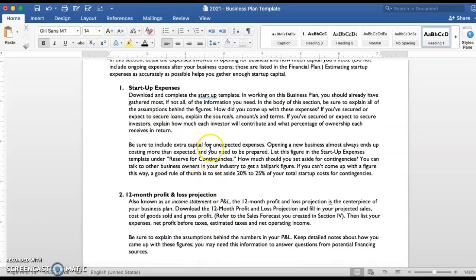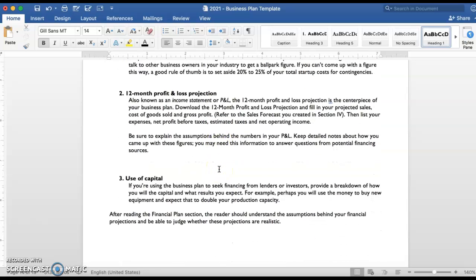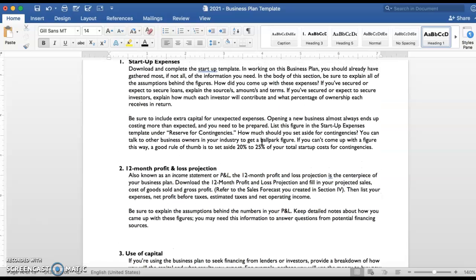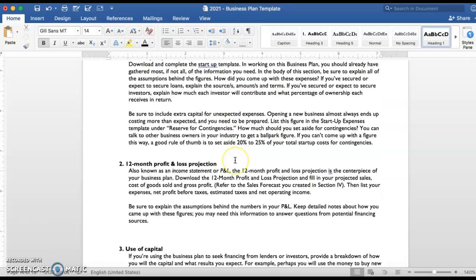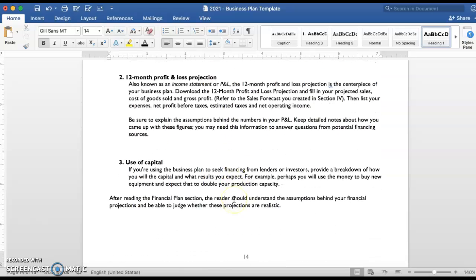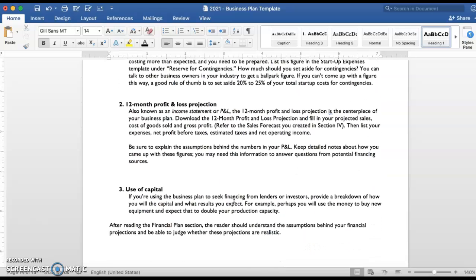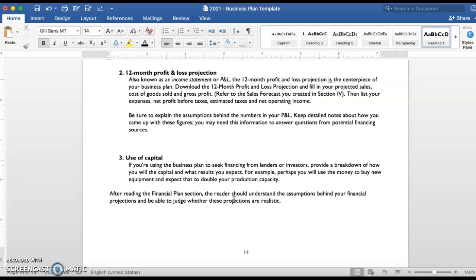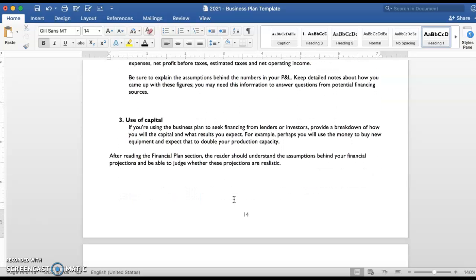We've already done the startup expenses. You can just copy and paste that right in here underneath the word startup expenses as an image or a JPEG, and then that will stay in there. The profit and loss statement, we have already done that, and you will copy and paste that in here as well. I highly doubt that you're going to get startup expenses, profit and loss statement, and use of capital all on one page, and that's okay. We want to be able to read the documents that you're pasting in here.